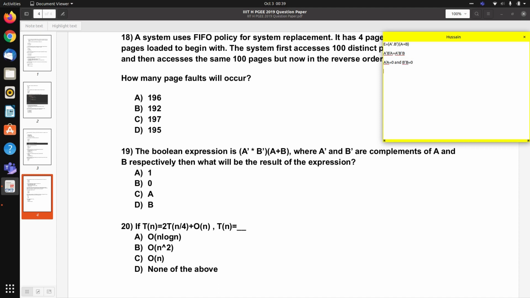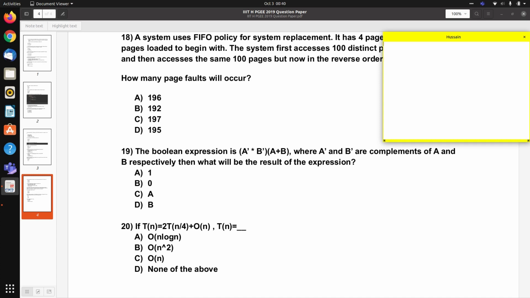So 0 plus 0 equals 0. The correct answer for question 19 is option B, that is 0.